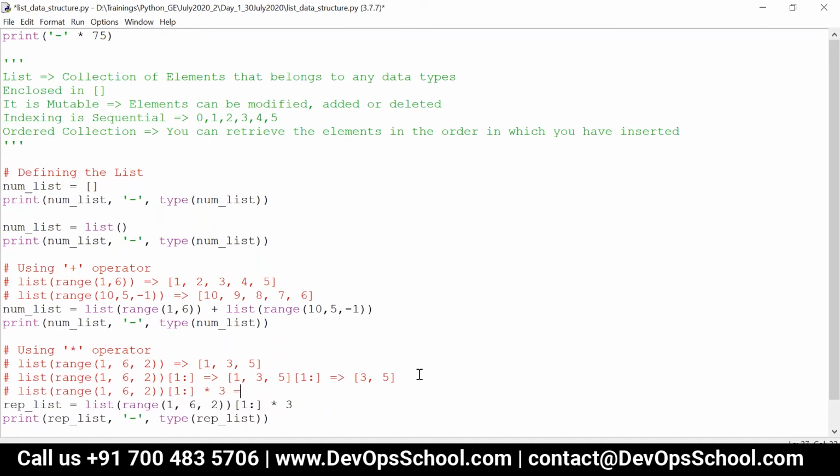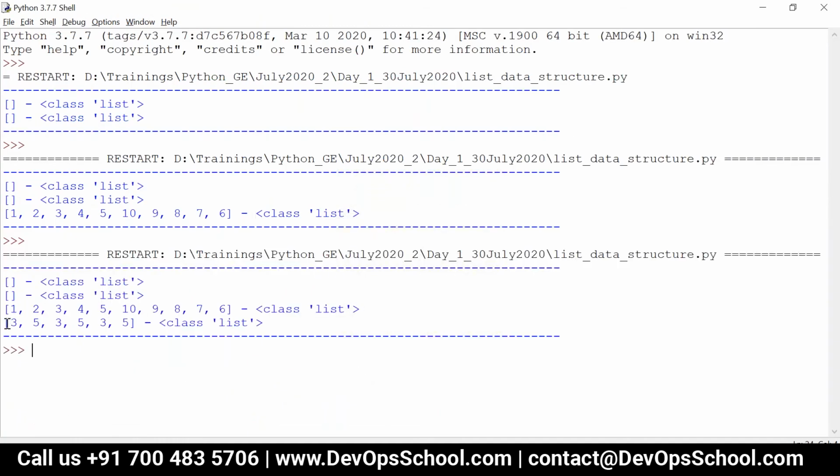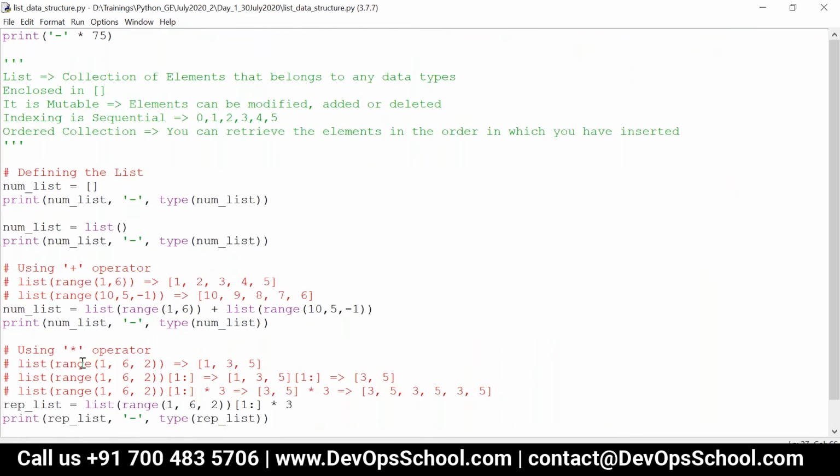And then now I am saying into 3, that is 3 comma 5 into 3. What is this 3 comma 5 into 3? Here it is non-integer, it's a list actually. So the same number of elements will be repeated for 3 times. Okay, so look at this now. That is 3 5 3 5 3 5. This is nothing but using the star operator. So any doubts, Ajmal?